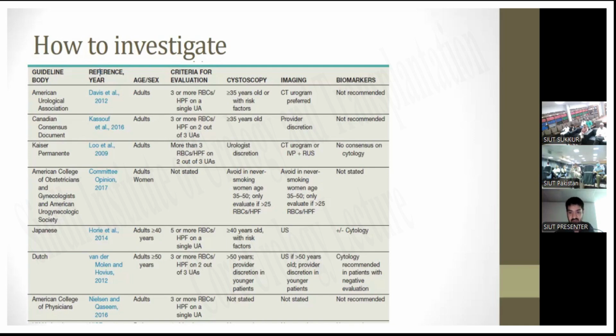And for biomarkers, cytology is recommended in patients with negative evaluation. According to the American College of Physicians, if a patient is an adult, the criteria is 3 or more RBCs on a single urine analysis; cystoscopy, imaging and biomarkers not stated.